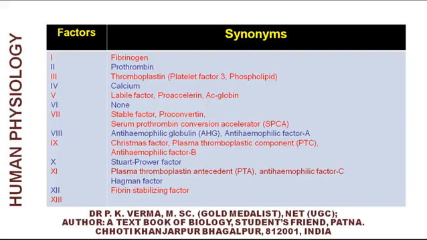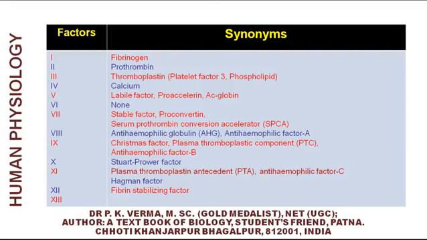Factor number 4 is calcium, fifth is labile factor or proaccelerating acglobin. There is nothing like factor 6. Factor 7 includes a stable factor that is also known as proconvertin or serum thrombin conversion accelerator SPCA.